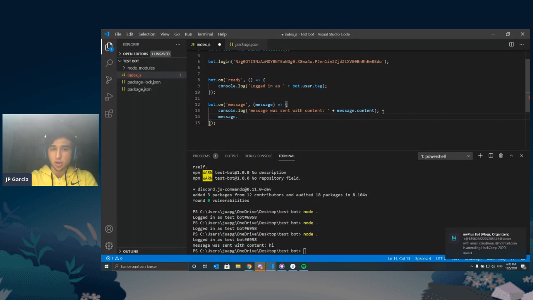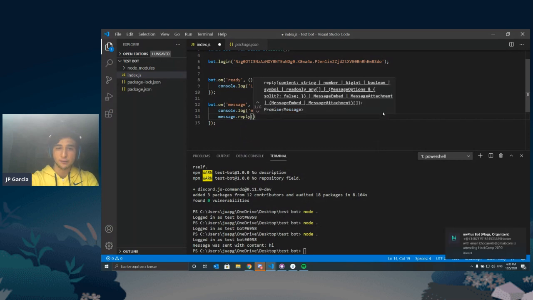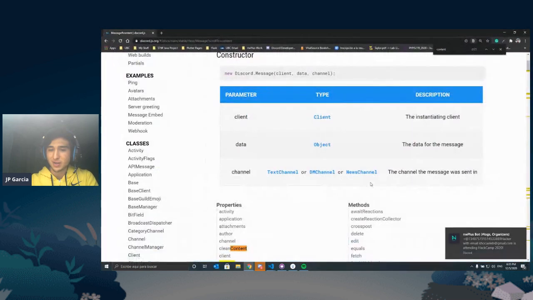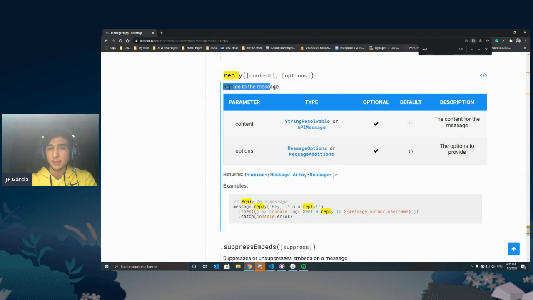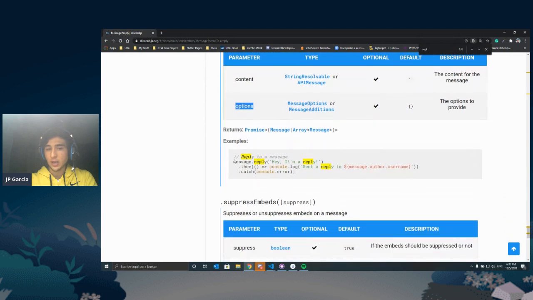All right, well, I'll start writing the code here. The solution is message.reply. Hopefully you got it from me shouting reply so many times. If you go to the documentation and search for reply, you'll see that there's a method there. You click and it replies to the message. It takes two parameters, the content and then some options. And it even gives you a really nice example that you can follow along.